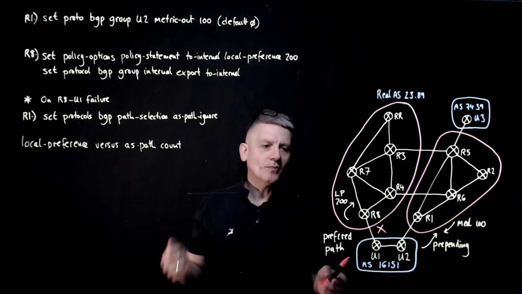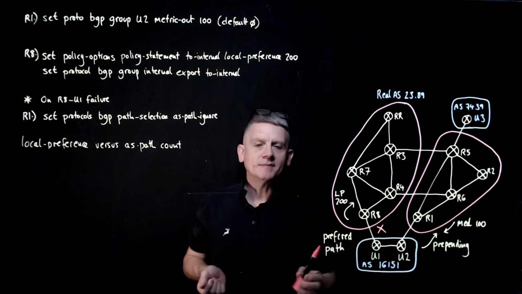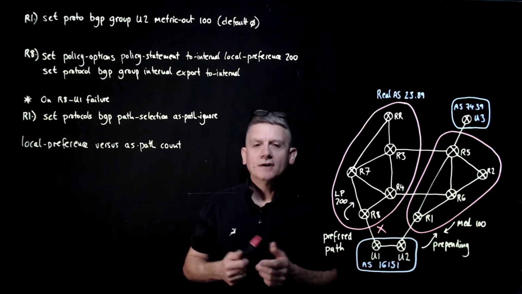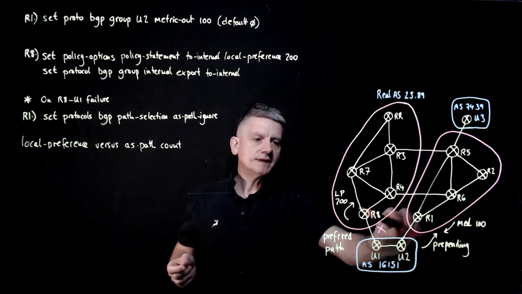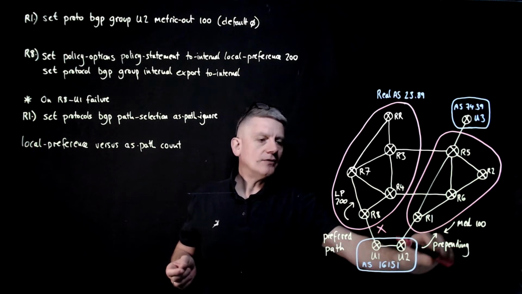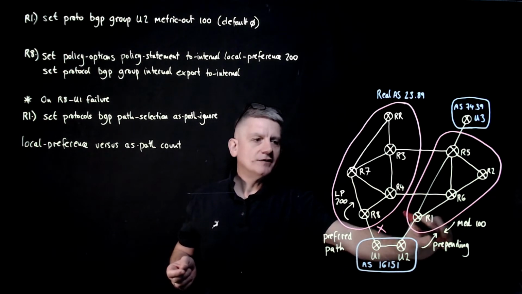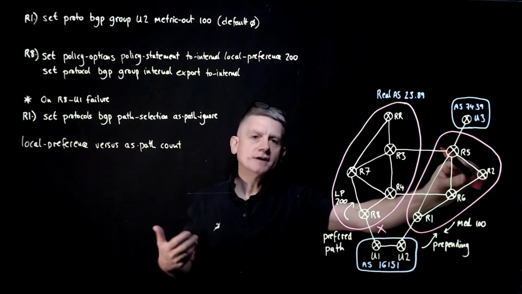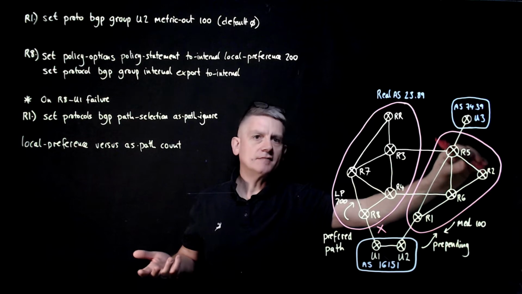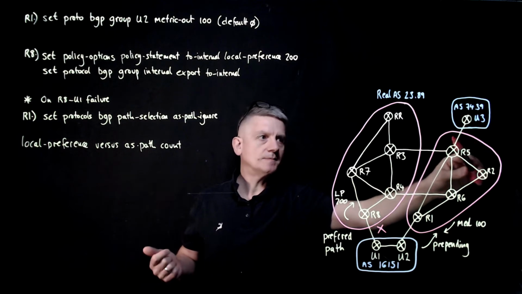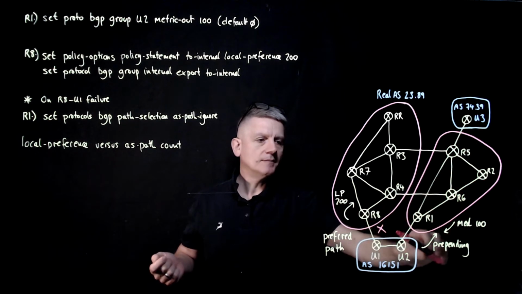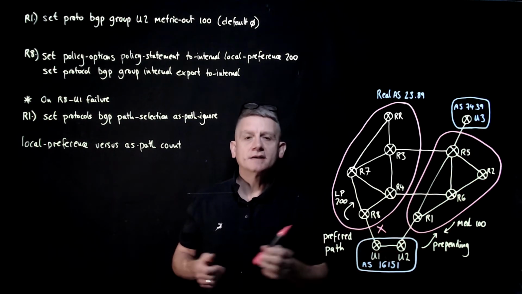However, what would happen if R8 became disconnected from upstream 1? Well, surprisingly, what happens now is, of course, this route gets lost, and now router 1 looks non-preferable compared to router 5. So router 5 really is a route that we're really not planning to use. It runs via upstream 3. It's our third choice, but of course now this seems preferable because this prepending is still in place.